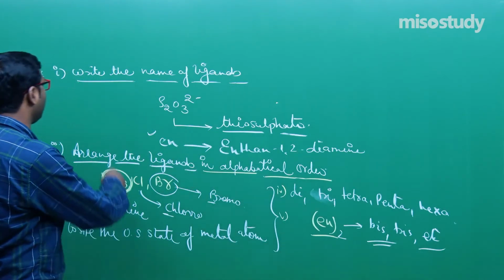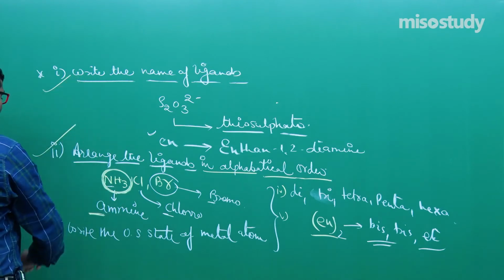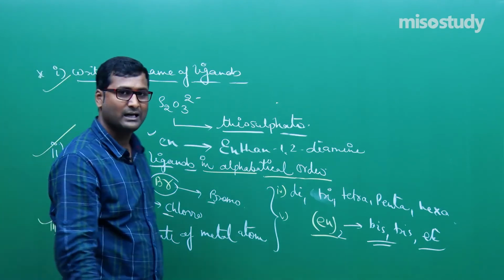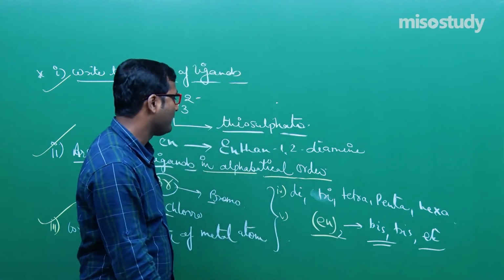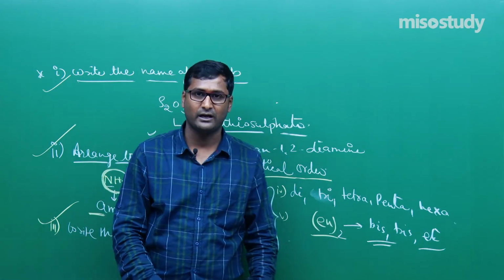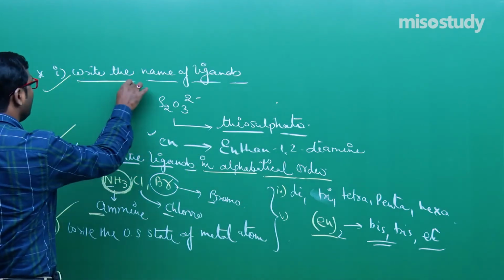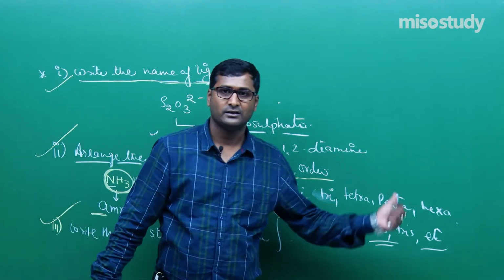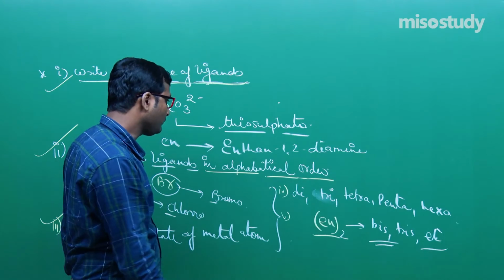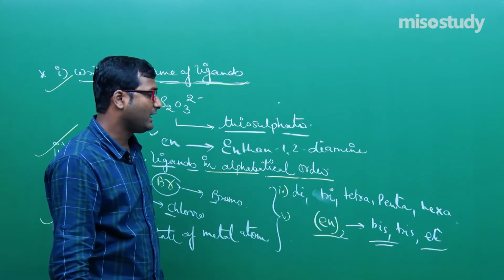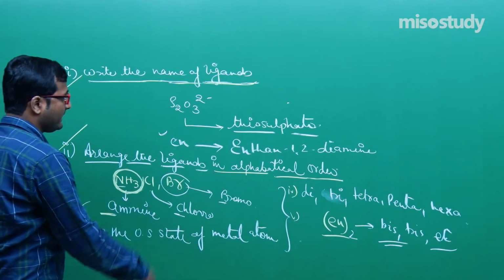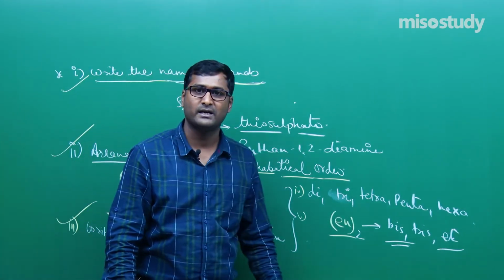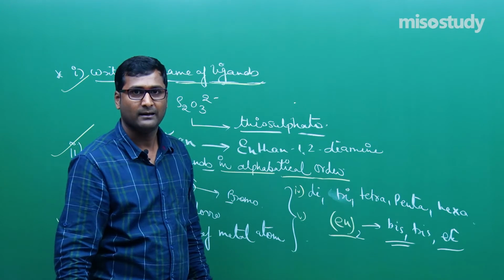Again I am writing here: name of the ligand, arrange the ligands, write the oxidation state of the metal atom, that is di, tri, tetra, penta, hexa. So these are the things, my friend. The fifth one is bis, tris, tetrakis, pentakis, hexakis, and so on. These are the rules which help you to write down the IUPAC name of the following. Clear?